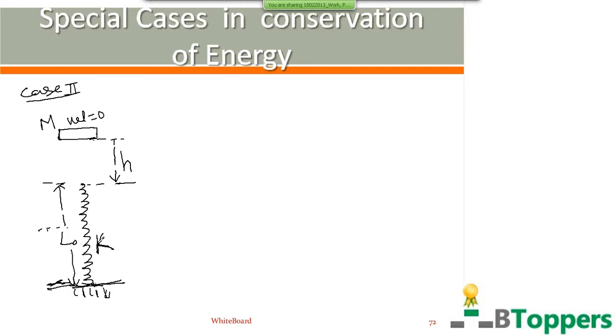Here the mass of the spring is negligibly small compared to the mass of the block. L0 represents the length of the spring when it is initially uncompressed and unstretched.